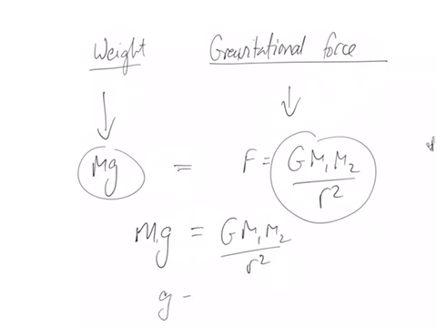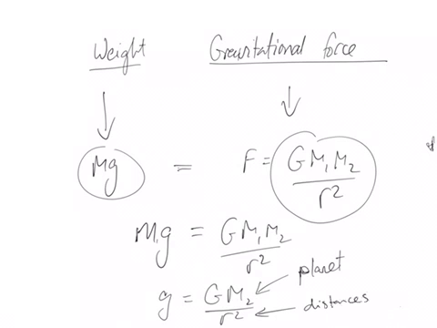We see g equals G m2 on r squared, where this is the mass of the planet, or the central mass. This one here is the radius, or the height above the planet, or the radius of the planet in the case of when it's on the surface. The distance between objects, between centres of mass, as we've seen.